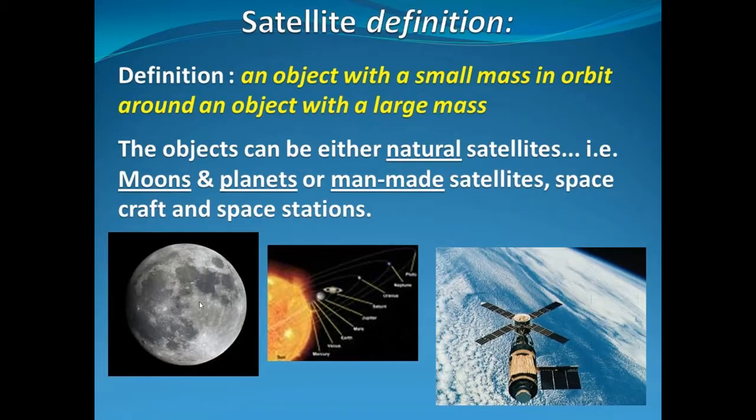There are natural satellites and there are man-made satellites. The moon and the planets are natural satellites, and man-made satellites are spacecraft and space stations. Here we have pictures for those man-made satellites.